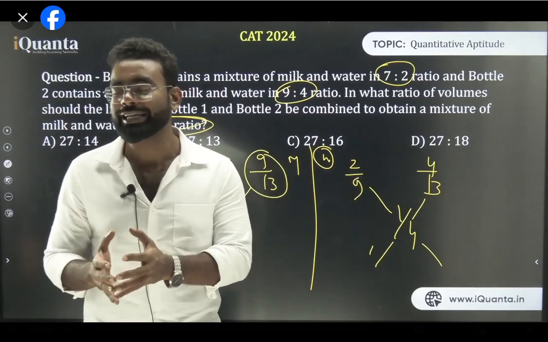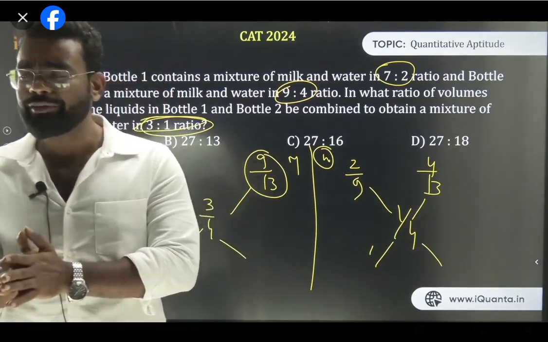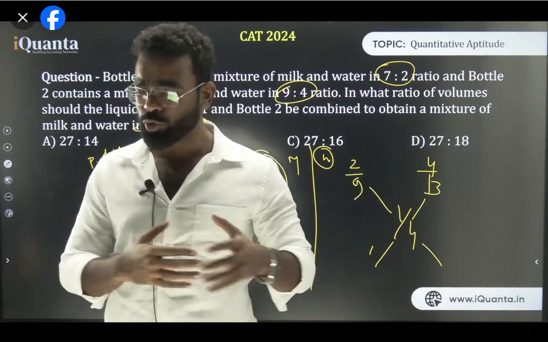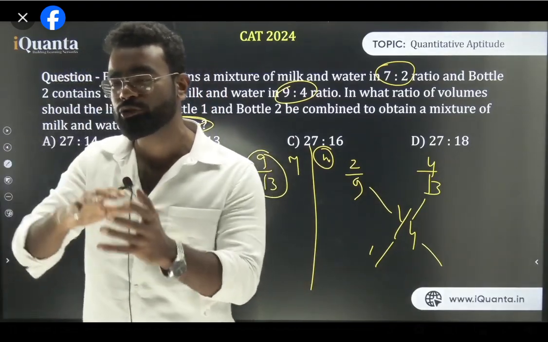When you mix two things and it becomes a homogeneous thing, then we call it alligation. In the next class also I will explain exactly what is mixture and what is alligation, how we did it. Today's class is basically an intro to alligation. I have just shown you how I can come to alligation from just using weighted average.